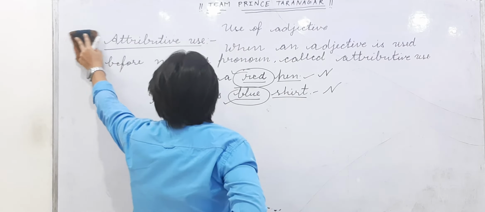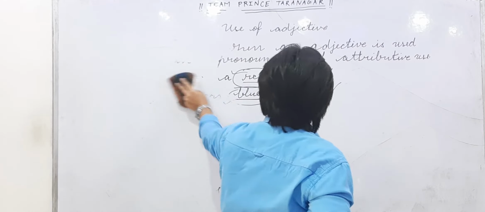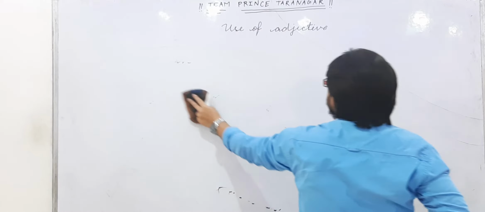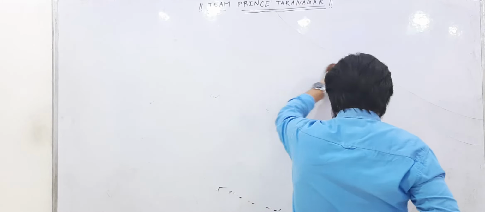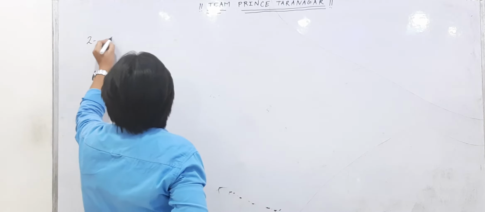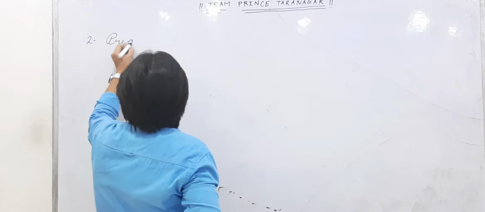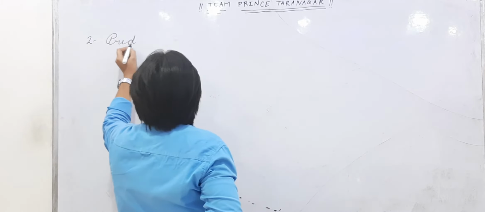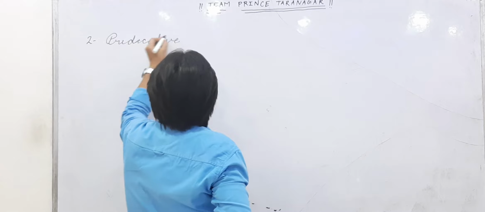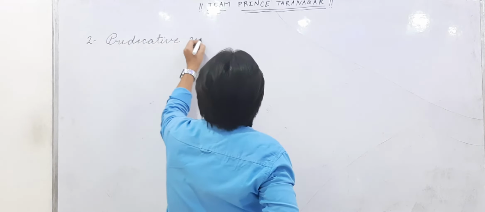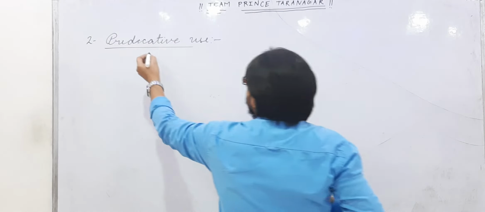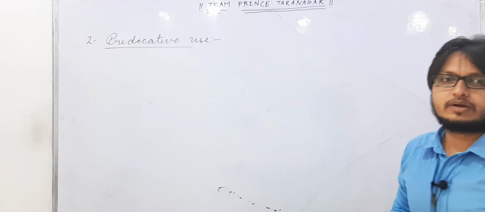Let's see the second way to use an adjective in a sentence. Predicative use.